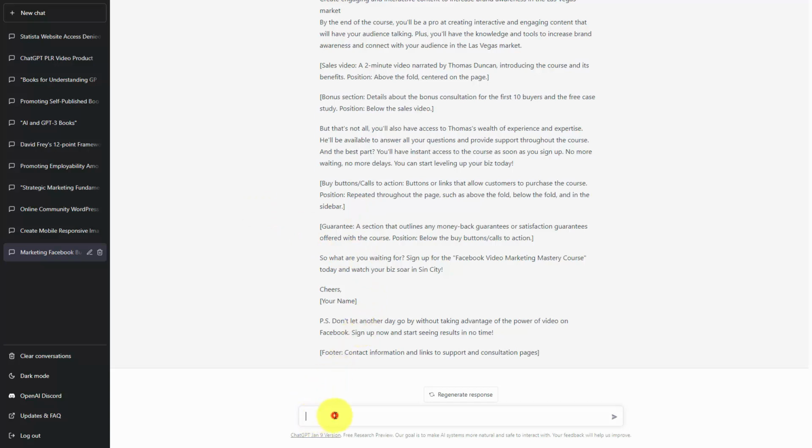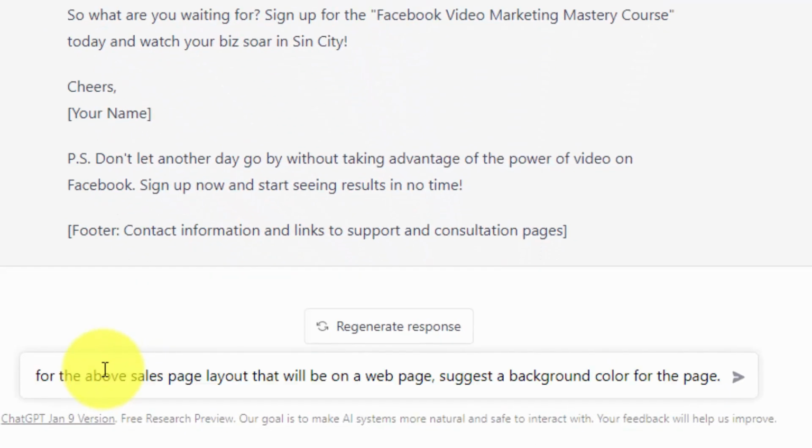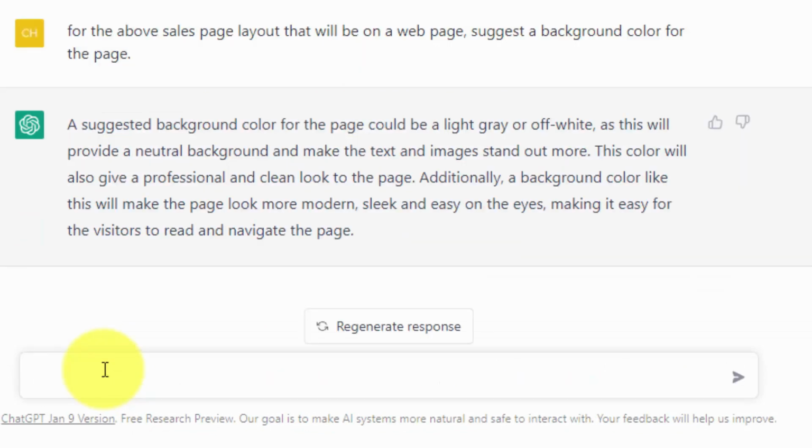The first suggestion we're going to ask for is a background color. Now, once again, we are talking to a machine that has context that we have been giving it in one conversation about one subject. So now we're going to ask for a specific aspect of the layout. And so we are going to give it this prompt. We're now going to click enter. And ChatGPT gives us a suggested background color, which we can test to determine if that's what we want to do.